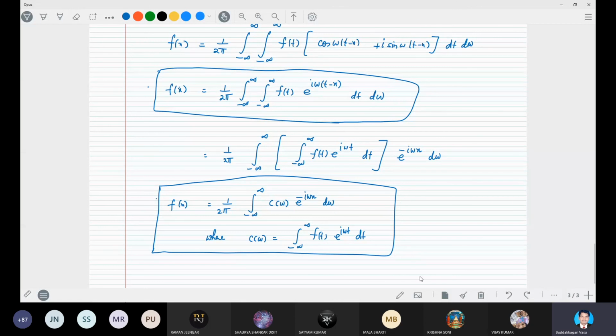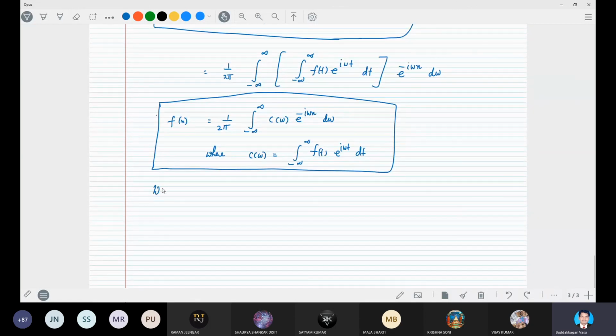This is the complex form which is called the complex form of the Fourier integral.